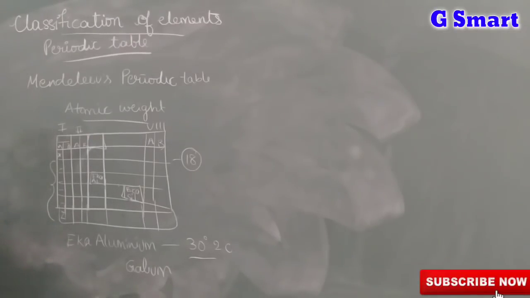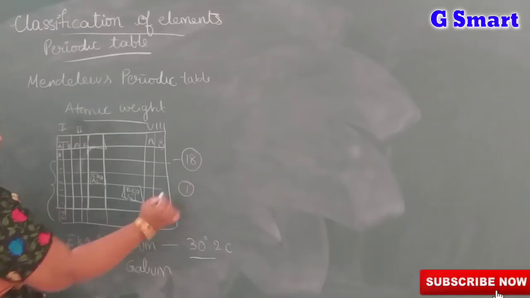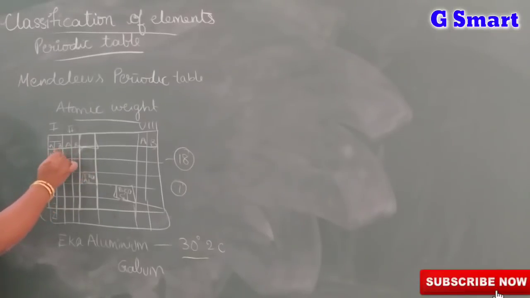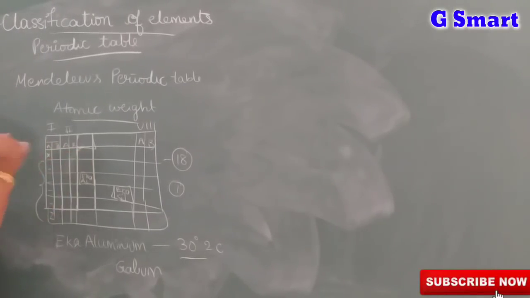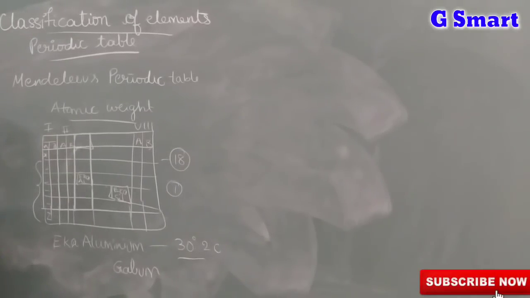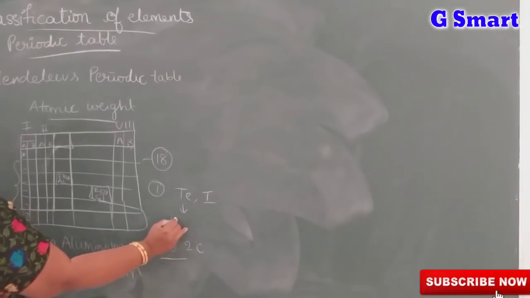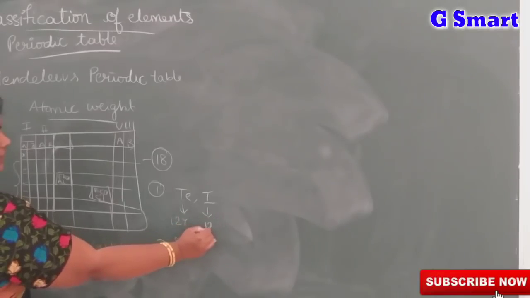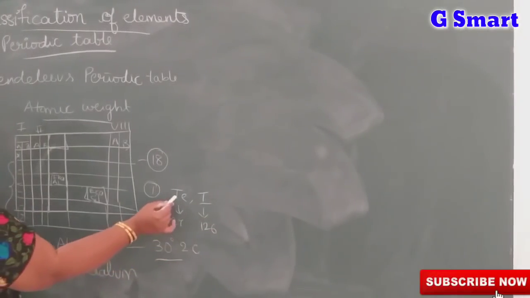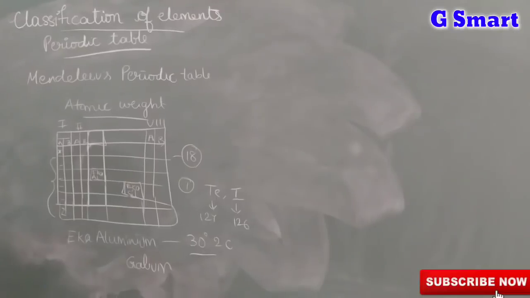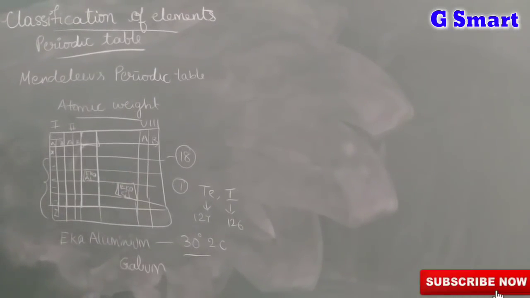Coming to the limitations of Mendeleev's periodic table, the first one is atomic weights in increasing order. He said we are keeping all the elements in increasing order of their atomic weights. But coming to tellurium and iodine, tellurium has atomic weight 127 and iodine nearly 126. But he kept tellurium first, iodine next. So in this way some elements are not arranged properly by their atomic weights. This is one of the drawbacks.